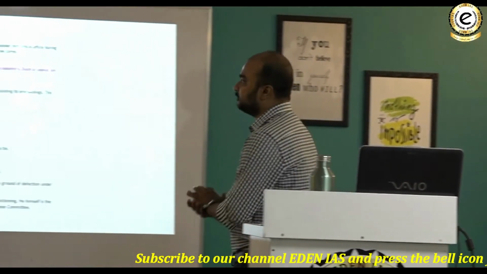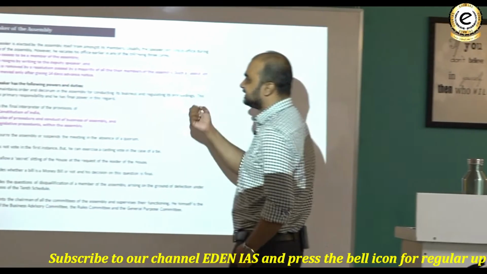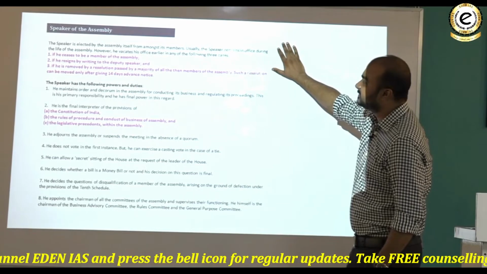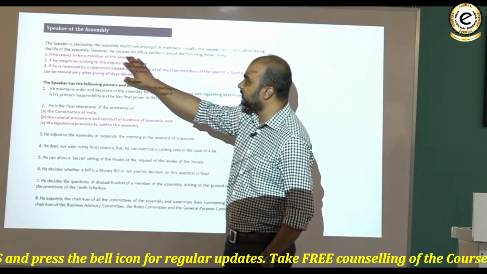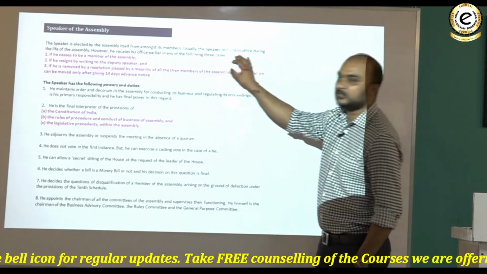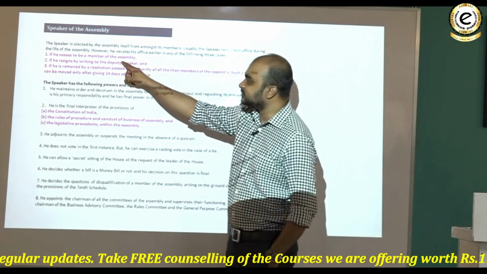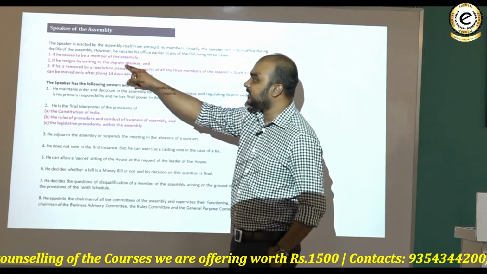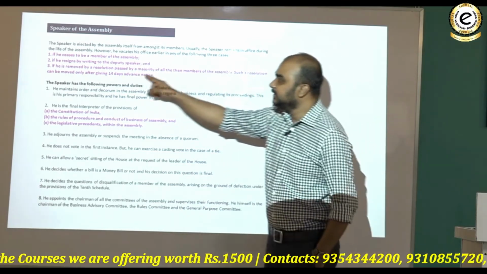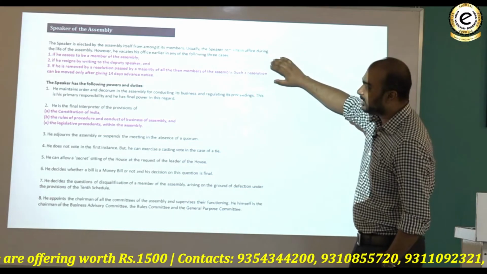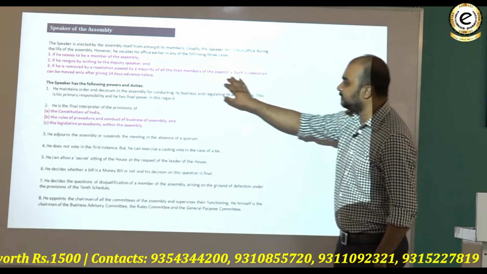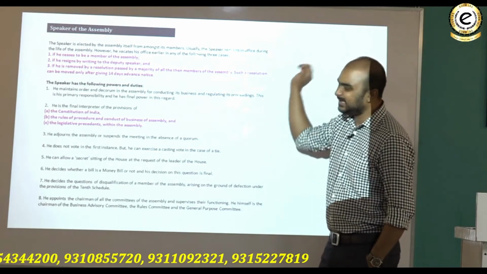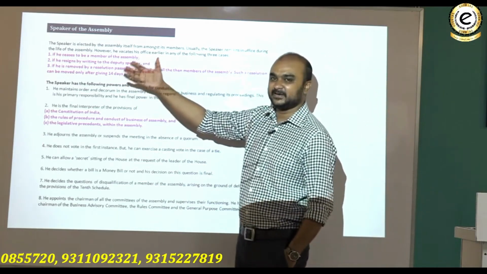Speaker of the Assembly. Now, the Speaker is elected by the Assembly itself from amongst its members. Usually, the Speaker remains in office during the life of the Assembly. However, he vacates his office earlier in any one of the following 3 cases. First, if he ceases to be a member of the Assembly, same as we have seen in the case of the Speaker of the Lok Sabha. Second, if he resigns by writing to the Deputy Speaker. Third, if he is removed by a resolution passed by a majority of all the then members of the Assembly; such a resolution can be moved only by giving 14 days' advance notice. So, an exact replica. No need of explaining anything here, I feel.